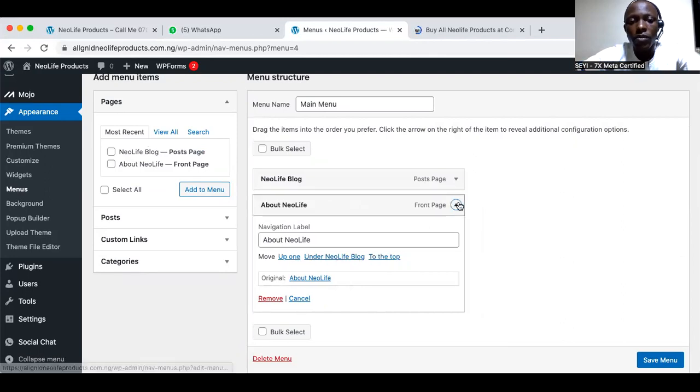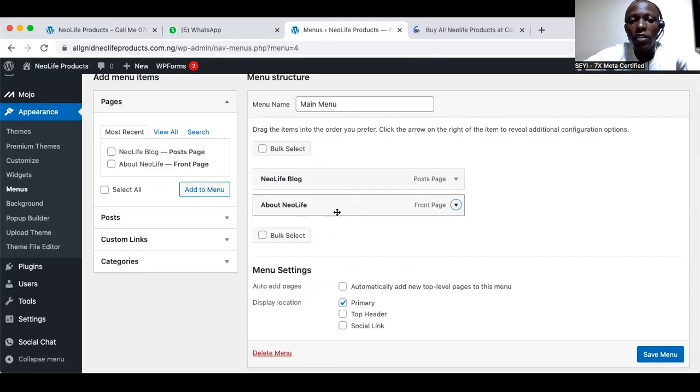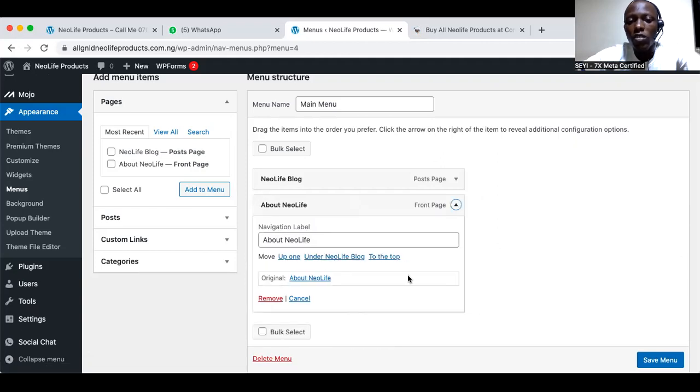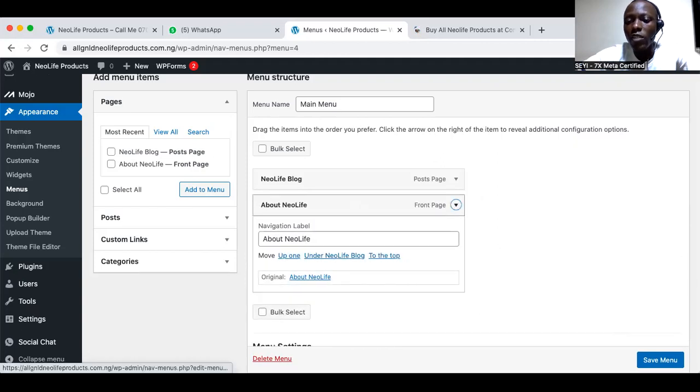So I can just move, look at this now, up, down. It's showing that I want to stay under it because it's only these two guys that are here for now. So let's add those external links.